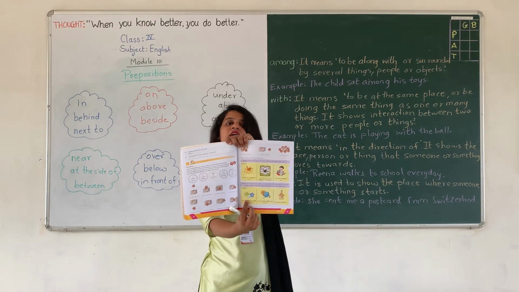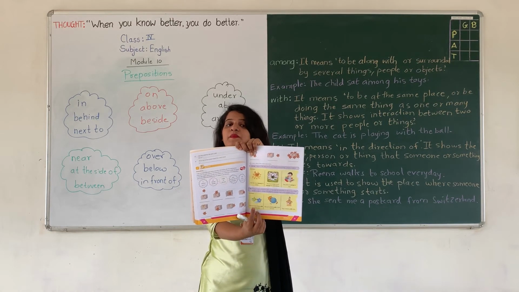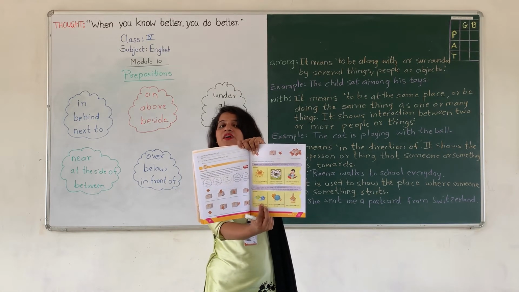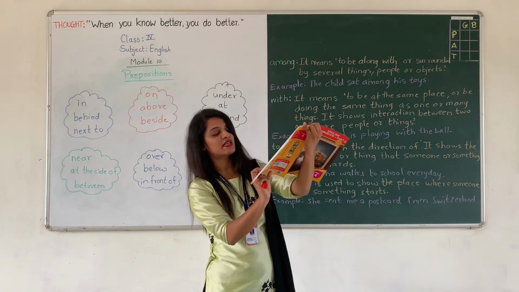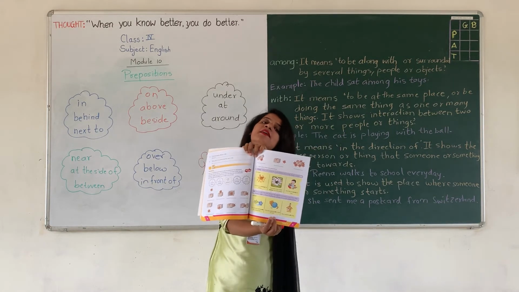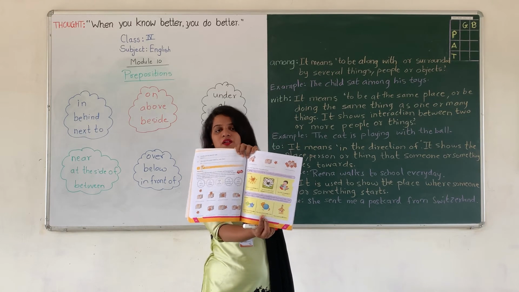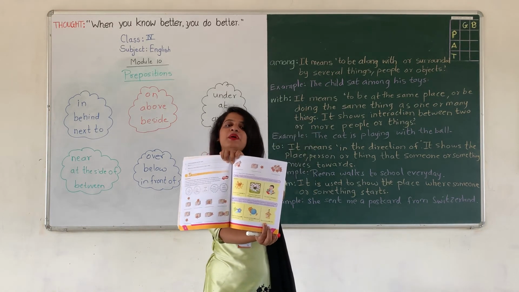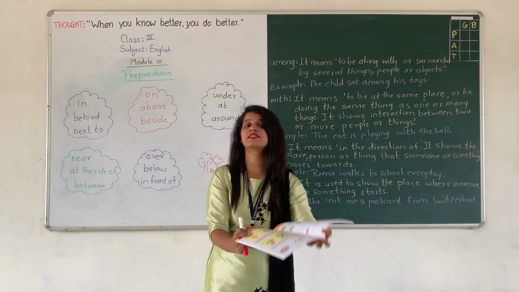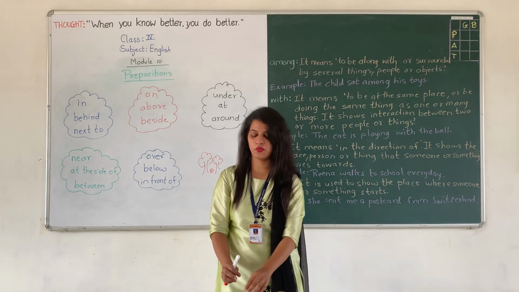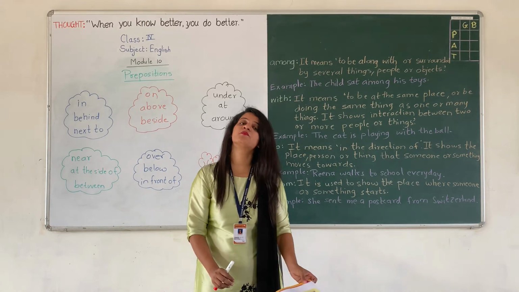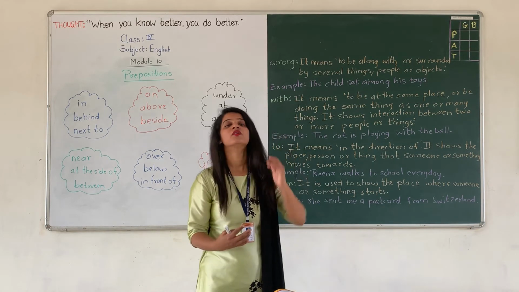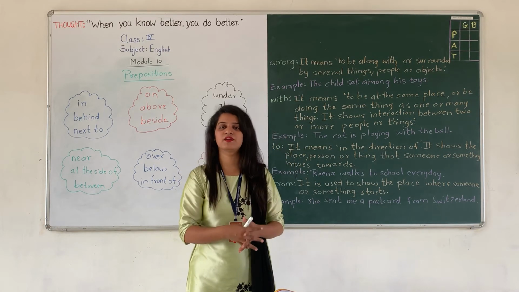Can you see here? There are two birds. So the baby bird is flying with the mother bird. Next is the cat is playing with the ball. Next is Raju is playing with Asifa. So this is the example of with. Means to be with someone or to do something with someone.